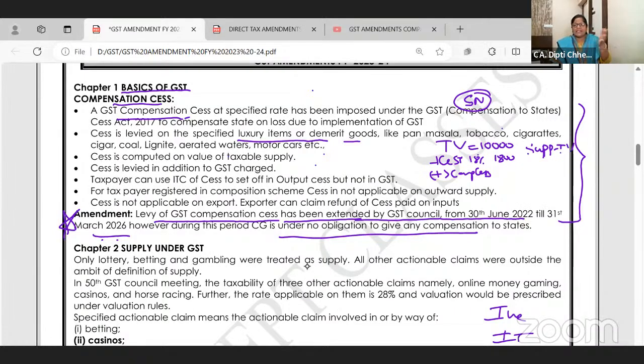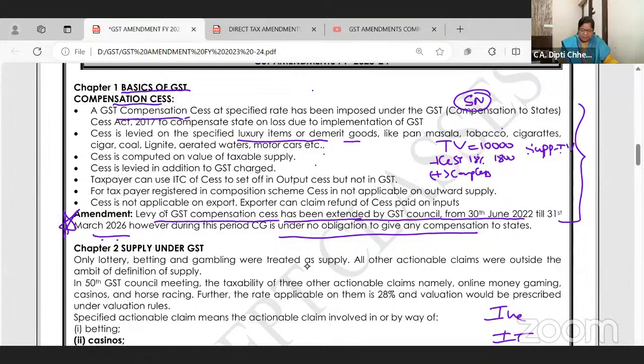How GST setting is done, that we have studied in ITC. IGST can be set off in IGST, then CGST and SGST. Ma'am, in CGST and SGST, which first? You can give equally to both. That will be very clear when I solve ITC problems. Okay? Now, but can we adjust cess? If input tax credit has come with cess, can we adjust it in the output GST? Answer is no. Cess can be set off only in cess.